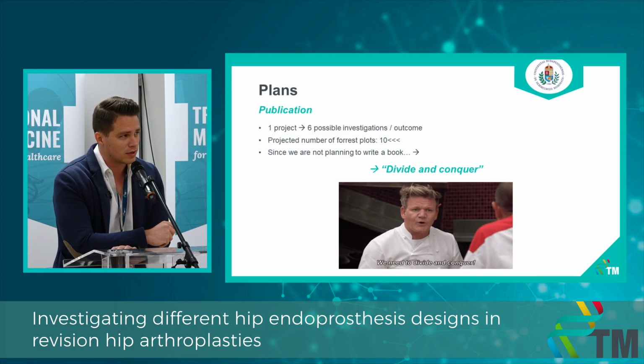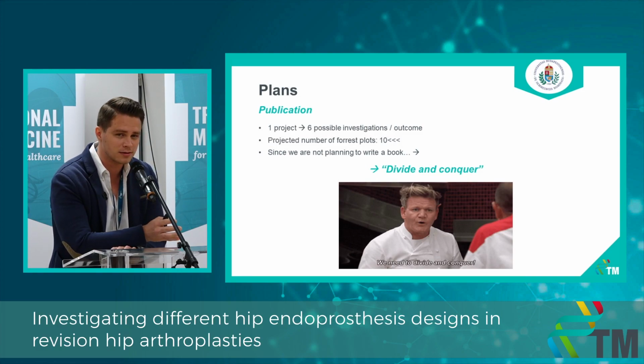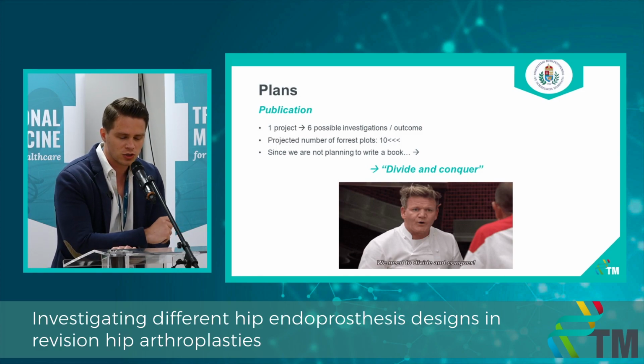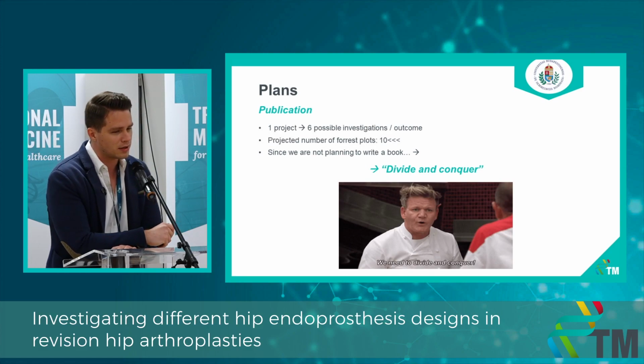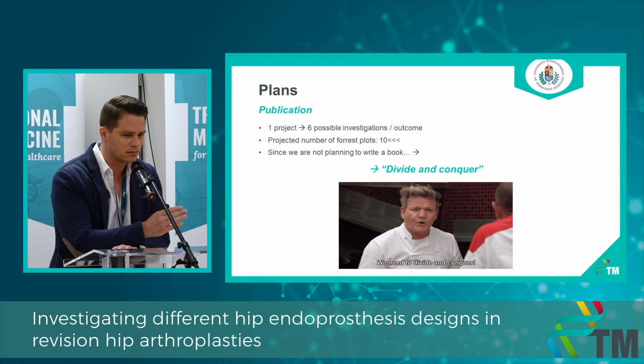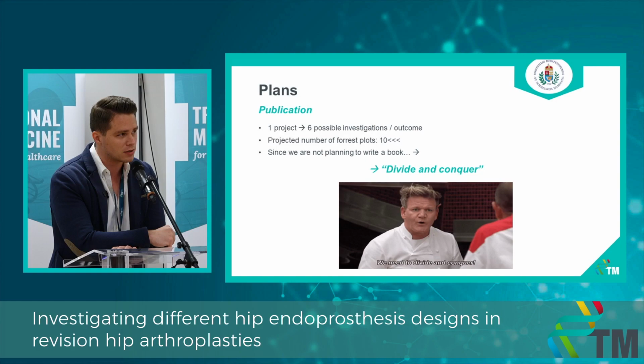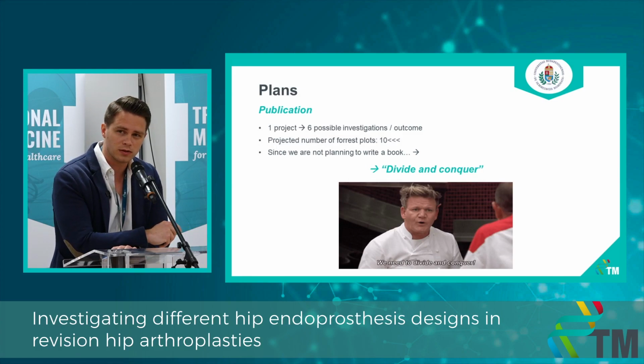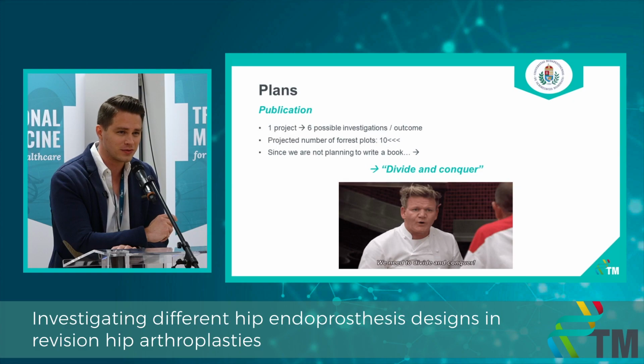And since we're not planning to write a book, but we are planning to write journal articles, my plan is to divide et impera, or divide and conquer, which means that after the analysis is complete, I'm planning to explore our options to subdivide this one project into maybe 2 to 4 smaller ones, so we can write articles that are actually comprehensive and understandable for the readers, and it makes sense for the scientific community. And the task for the upcoming weeks will be to present this idea to my team and to discuss it thoroughly.